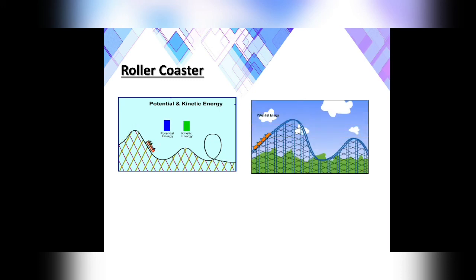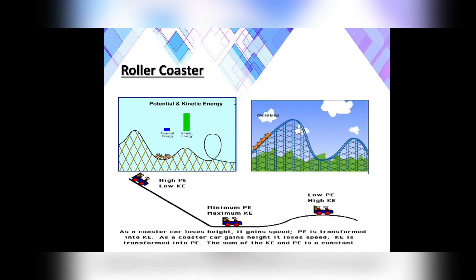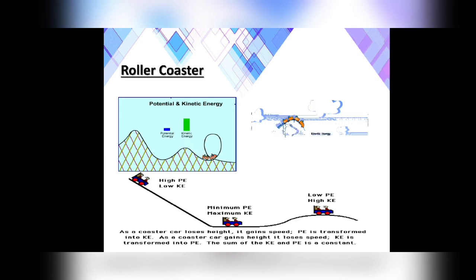Again, when it is going up, potential energy is increasing, and when coming down, kinetic energy is increasing. When it is at a height, it has potential energy. When it is released from that height, it gains kinetic energy, right? This is how it happens.